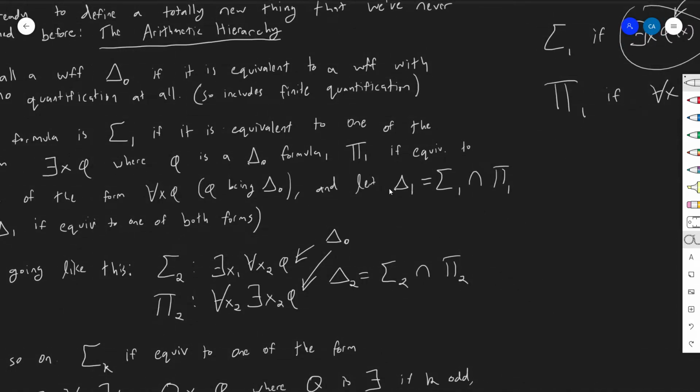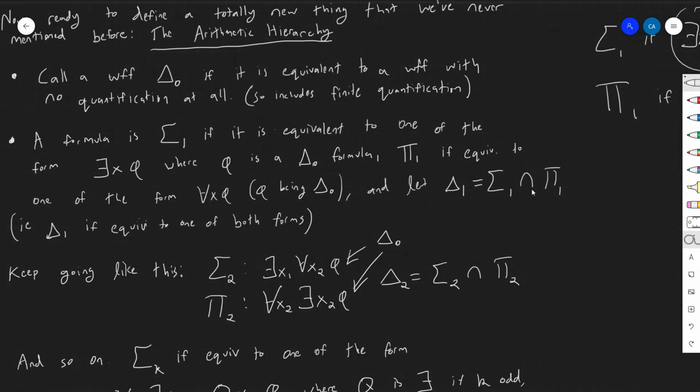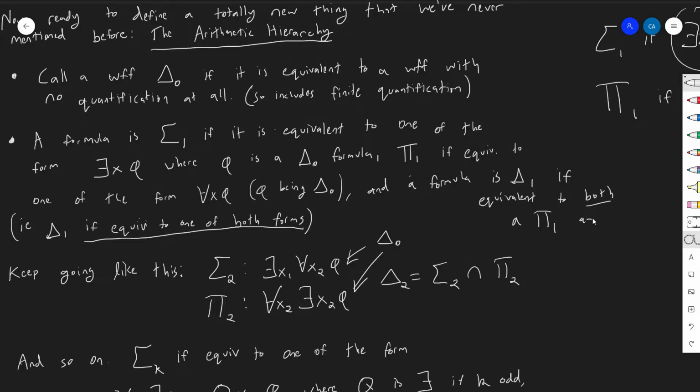And then finally we're going to let delta 1 be the intersection of, well, I shouldn't have written it like this, actually. I can't really define it that way because these aren't sets. This is just a formula. So I should have said a formula is delta 1 if it's equivalent to both a pi 1 and a sigma 1 formula. So if you can write it either way, then it's a delta 1 formula.